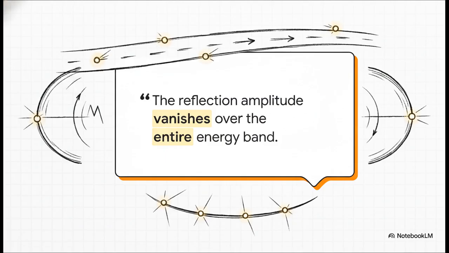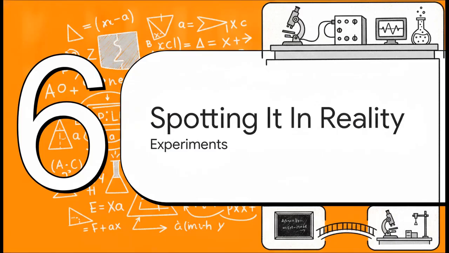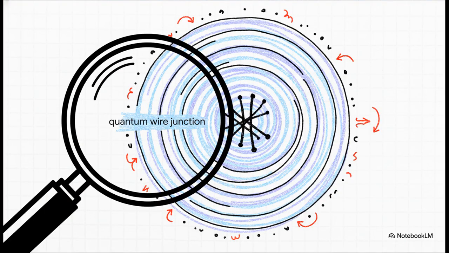It is literally like turning a precarious tightrope into a massive, wide-open highway. For sure, this is an absolutely massive leap for designing robust, practical quantum networks. Let's move to our final section, Part 6, Spotting It in Reality. So how do we prove these points exist beyond just chalkboard mathematics?